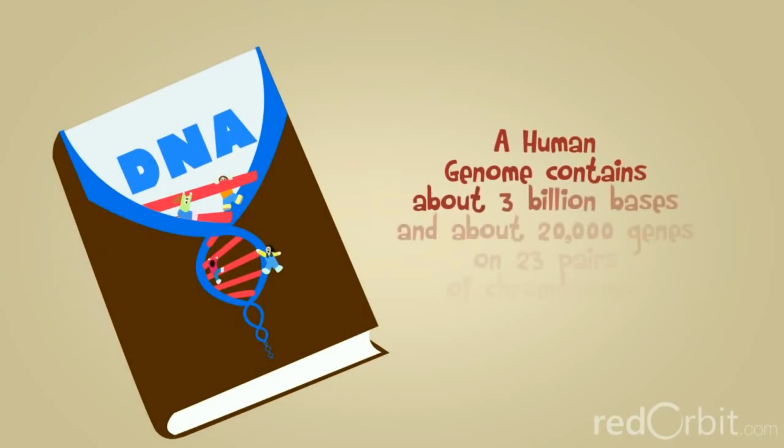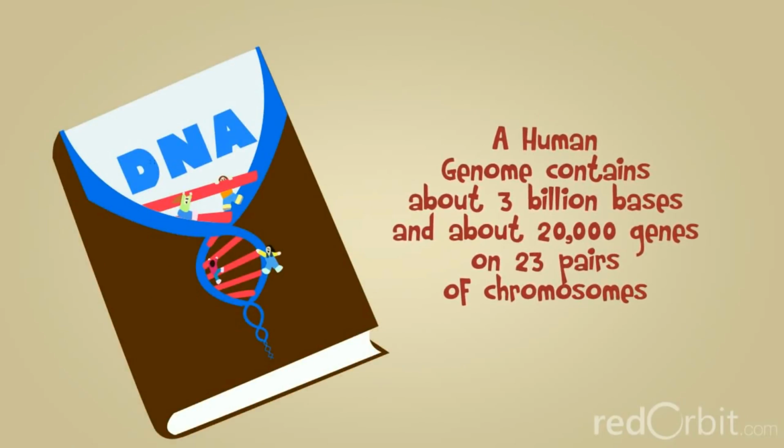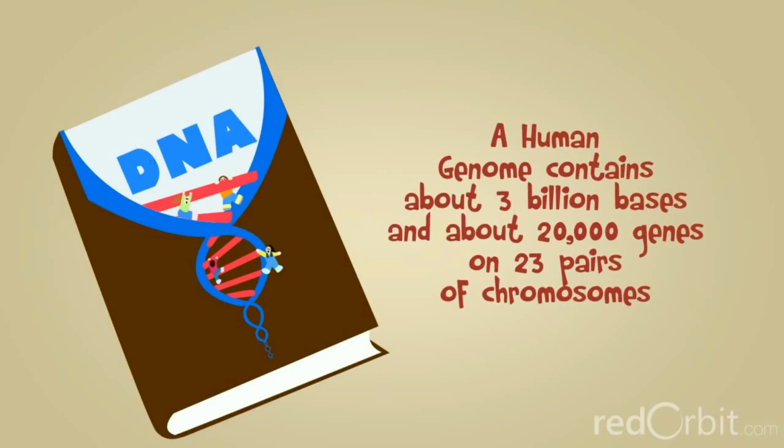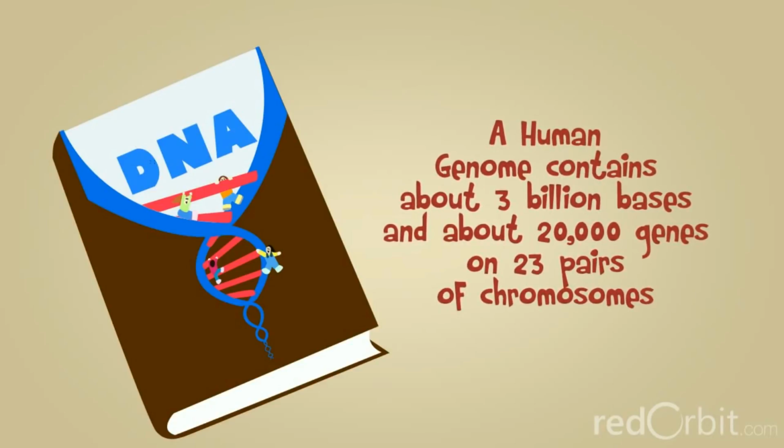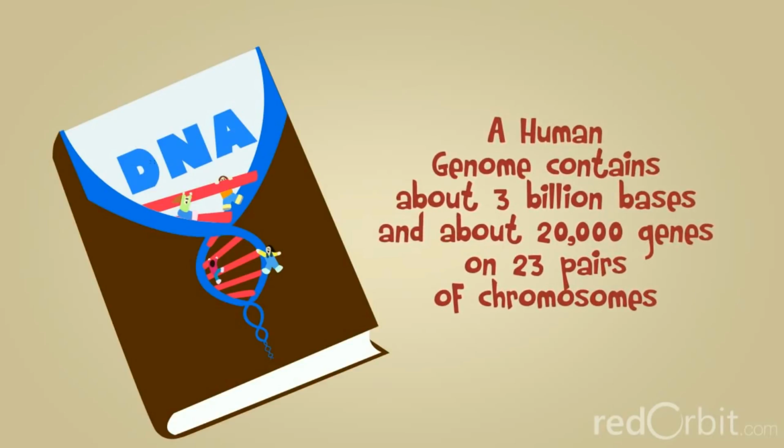The complete DNA instruction book, or genome, for a human contains about 3 billion bases and about 20,000 genes on 23 pairs of chromosomes.